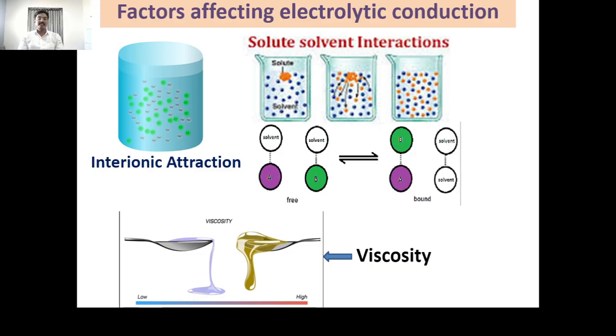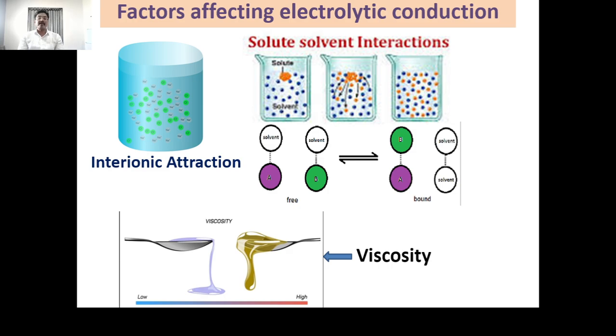Firstly, we will see inter-ionic attraction, which depends upon solute-solute attraction, and therefore it is also called solute-solute interaction. It means if there is more solute-solute interaction, then a smaller number of ions are dissociated in aqueous solution.